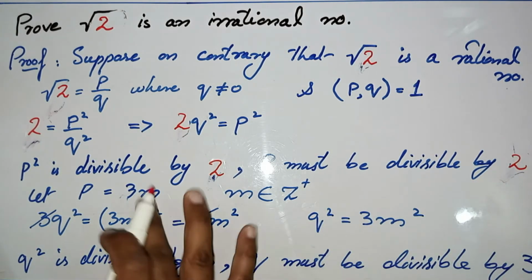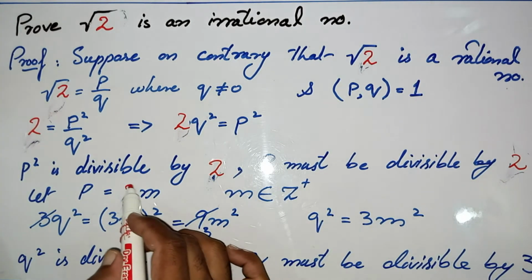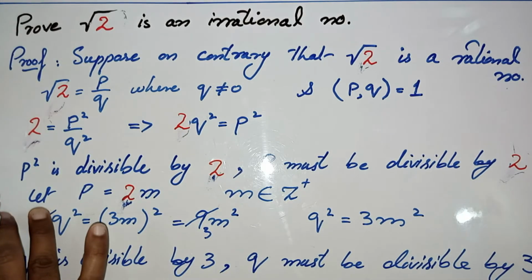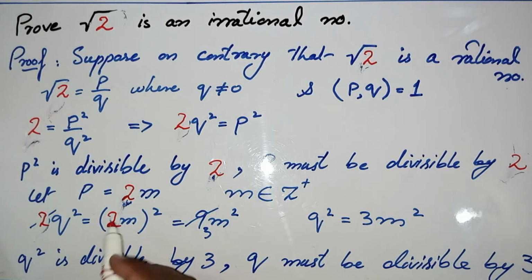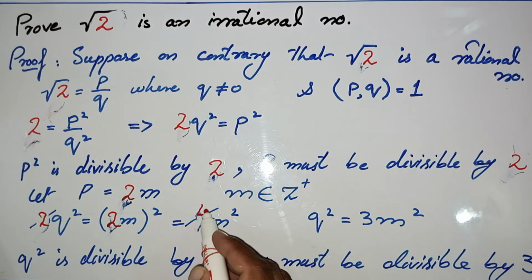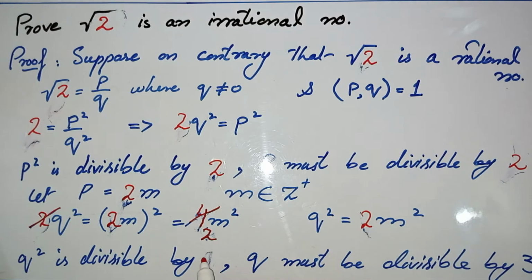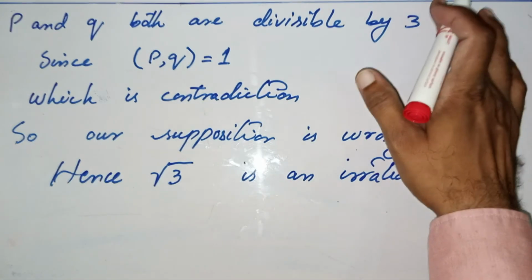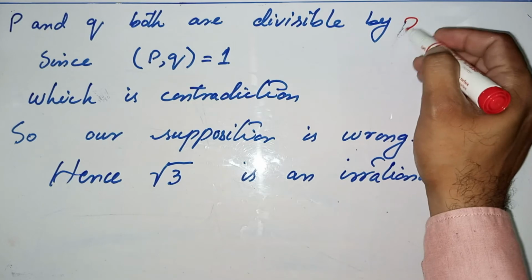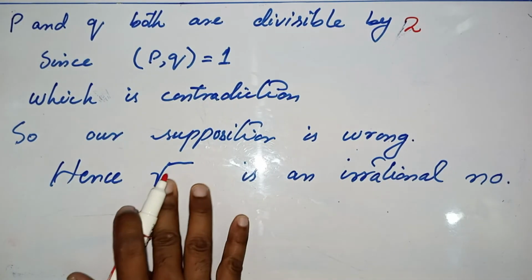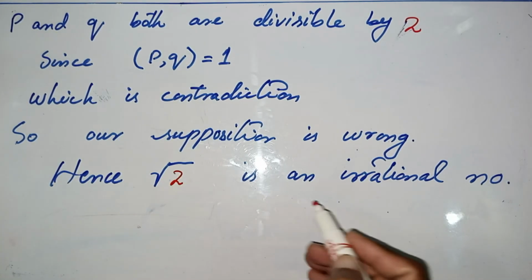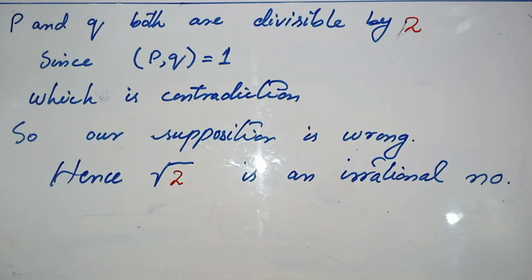Just replace 3 by 2. Here you will get square of 2 will be 4. You will get 2. Similarly here you can write 2, and at the end, hence square root of 2 is an irrational number.